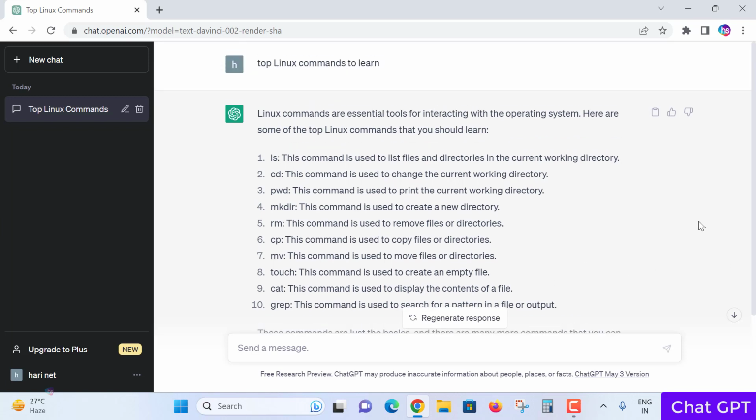Yes, practice is always highly essential for Linux commands to get a grip.